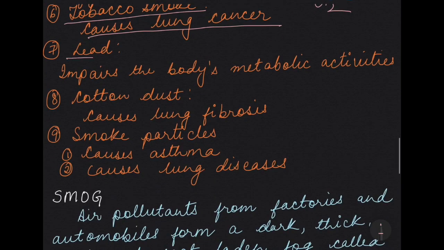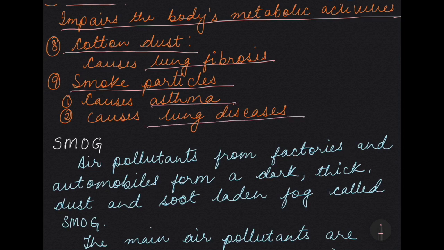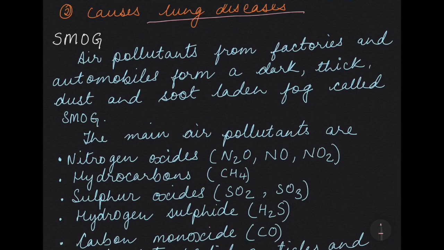Now next is lead. Remember, I told you that lead is sometimes added to petrol to increase the efficiency of the fuel, but nowadays it has been banned. So if petrol contains lead, then it impairs the body's metabolic activities. Now next is cotton dust. Especially people who work in the cotton industries have to face a lot of cotton dust. So it causes lung fibrosis. Smoke particles cause asthma, and also different types of lung diseases including lung cancer.